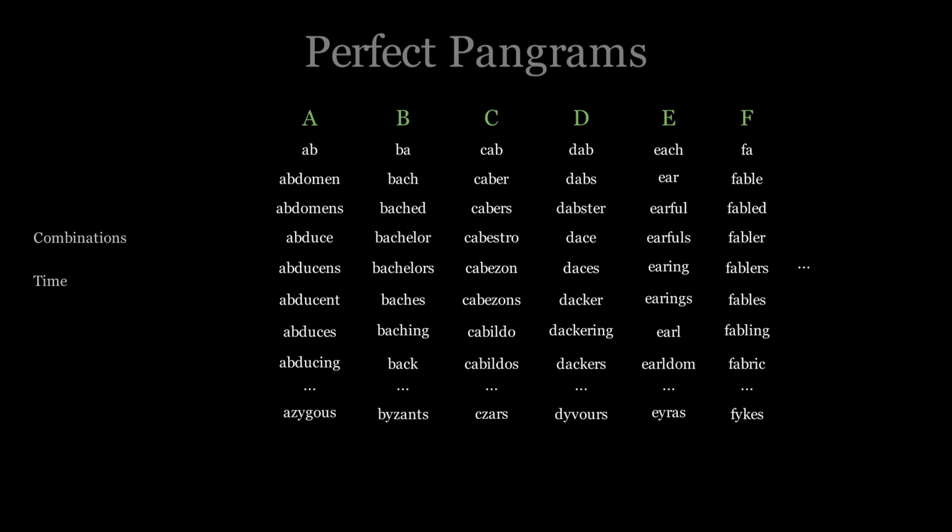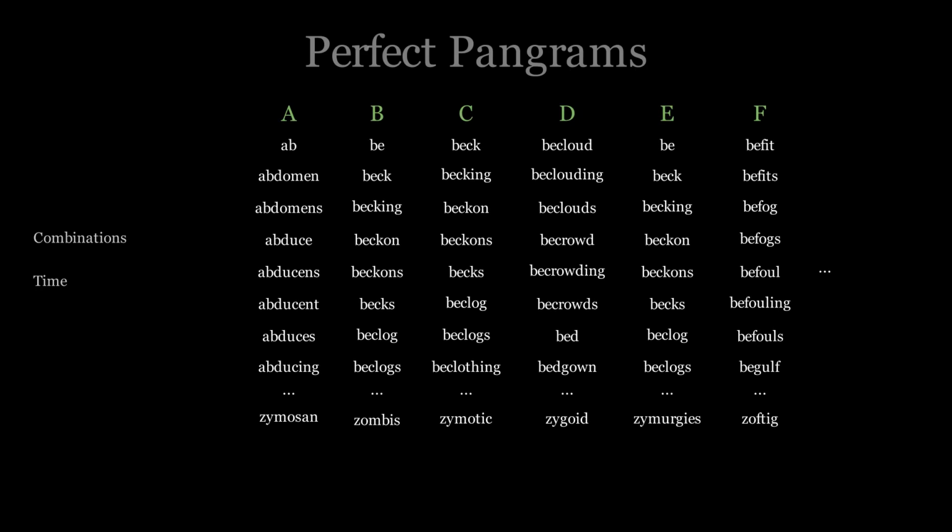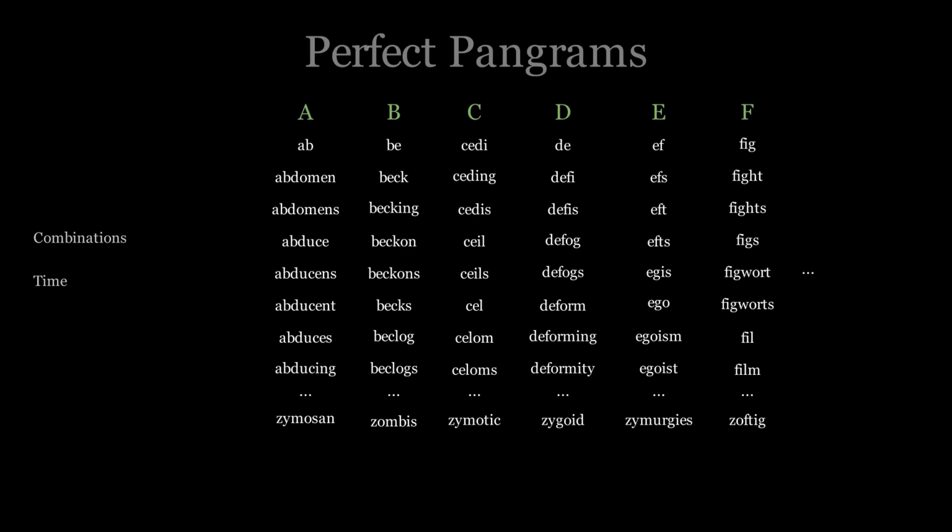Instead of listing words by the first letter, we can list them according to which letters appear anywhere in the word. Now that we have all the words containing A in this first list, we can take them out of all the other lists without any risk of overlooking a word that has an A somewhere other than at the beginning. Likewise, we could take the words with B out of the C list, and so on. If we do this for all the lists, we get back to having each word appear once in these lists.